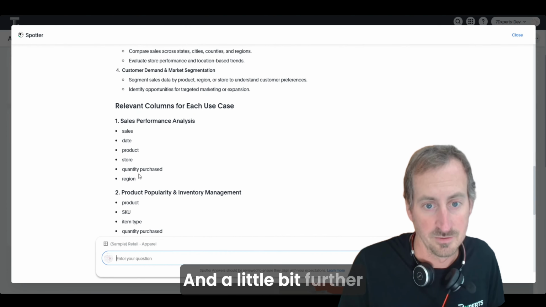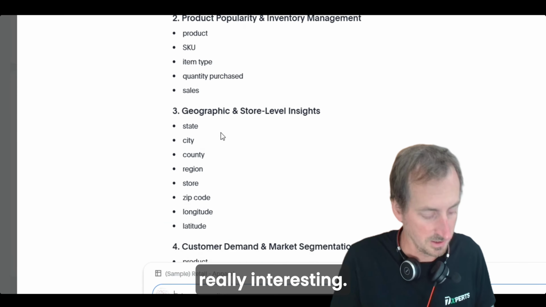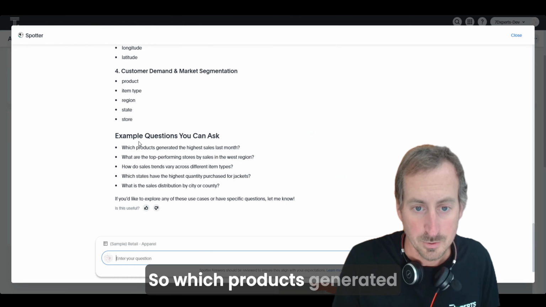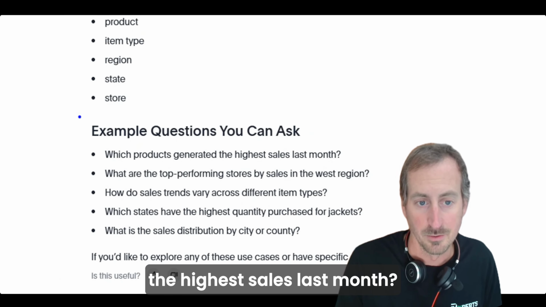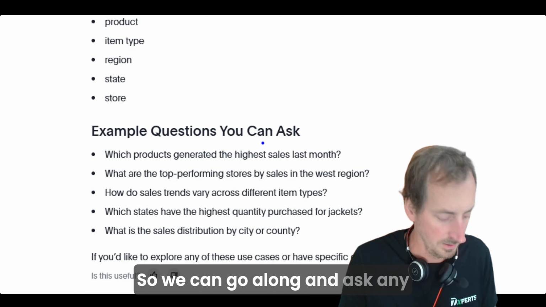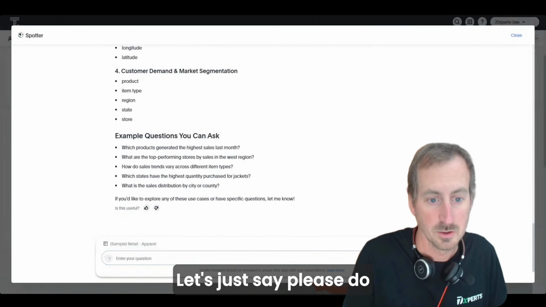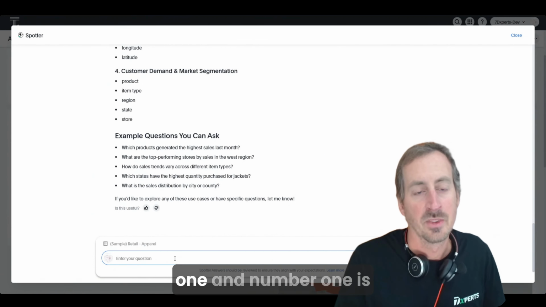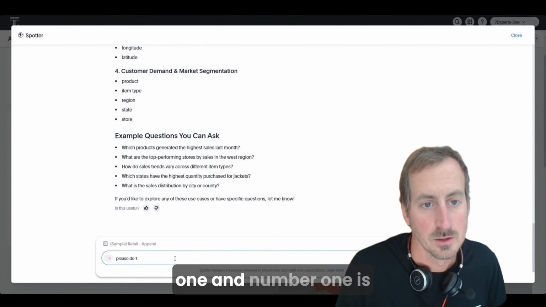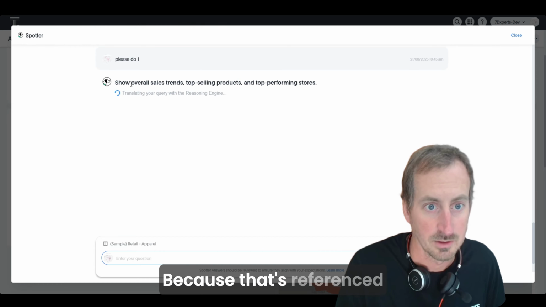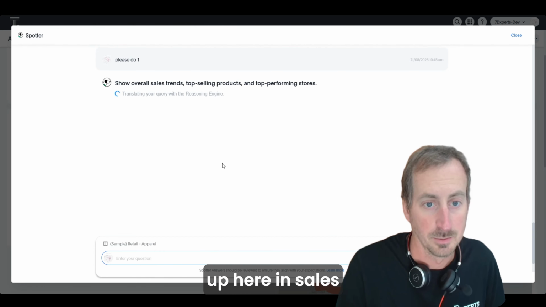And a little bit further down, this is the bit that's really interesting, example questions that you can ask. So which products generated the highest sales last month? So we can go along and ask any of these questions now. So let's just say, please do 1. And so number 1 is the overall sales trends, top selling products and top performing stores, because that's referenced up here in sales performance analysis.